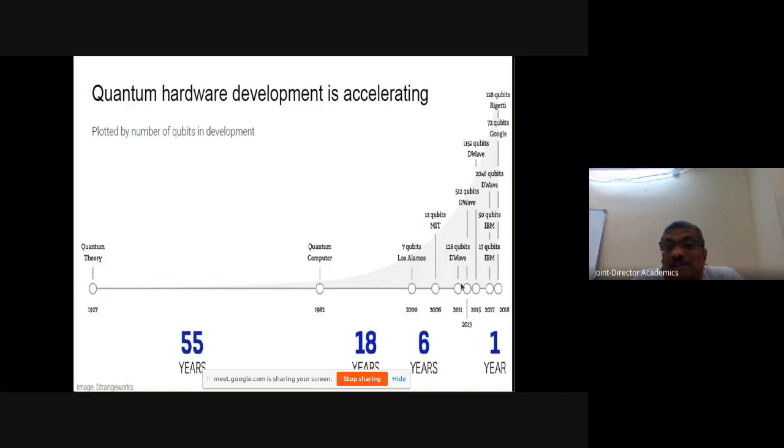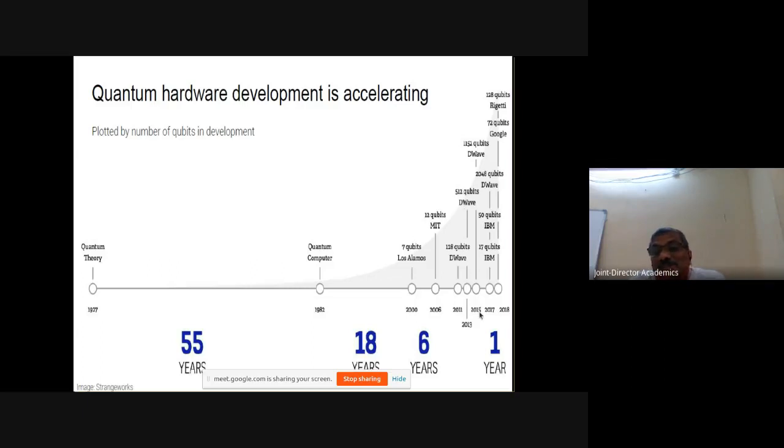In 2011, D-Wave, one of the first quantum computer companies in the world, started developing business quantum computers. In 2011, it developed a machine with 128 qubits. Two years later, in 2013, it improved to 512.